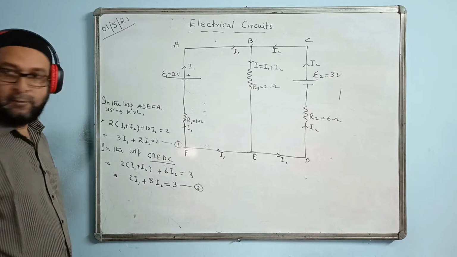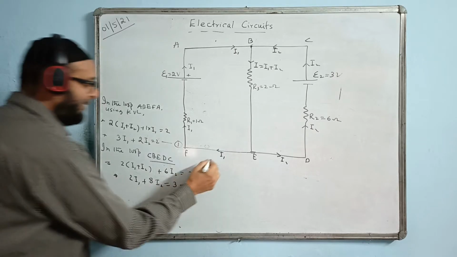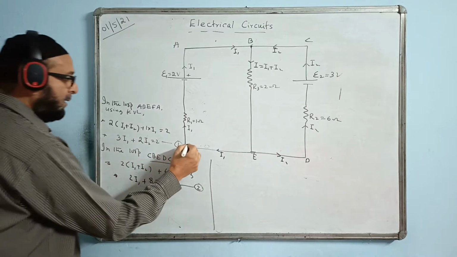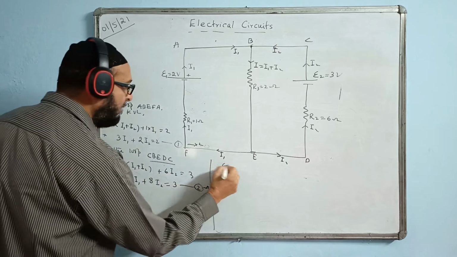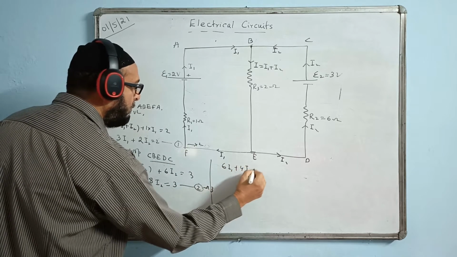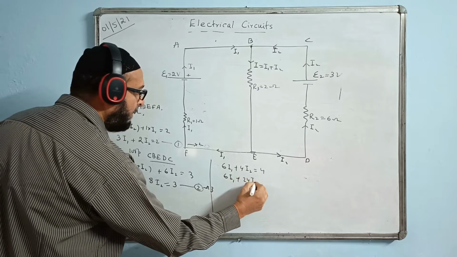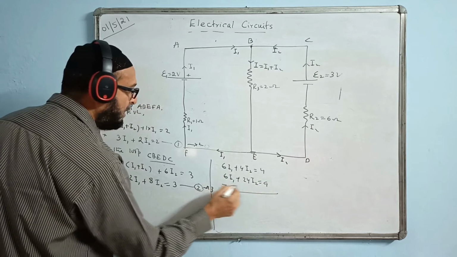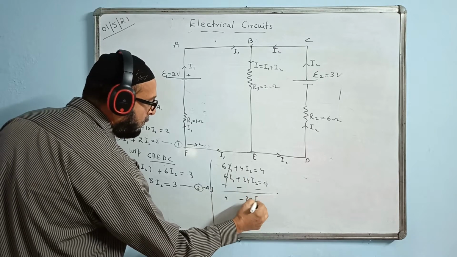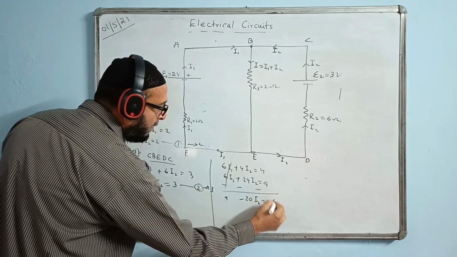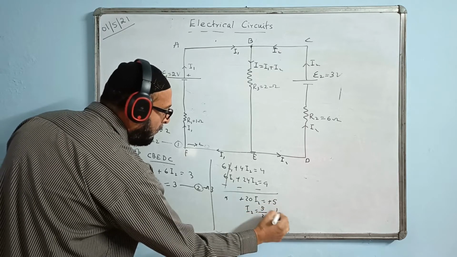I think that much you can do. Yes, sir, obviously. Okay. So you multiply the first equation by 2 and the second equation by 3 and check now. 2 times 3 is 6I1 plus 2 times 4 is 8I2 is equal to 2 times 2 is 4. 3 times 2 is 6I1 plus 3 times 8 is 24I2 is equal to 3 times 3 is 9. Change the sign so the first one gets cancelled. Minus 24 plus 4 is giving minus 20I2, minus 9 plus 4 is giving minus 5. Minus will go, so I2 value is coming 5 by 20, 1 upon 4.